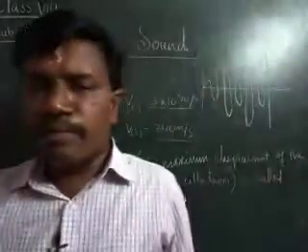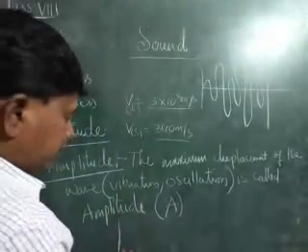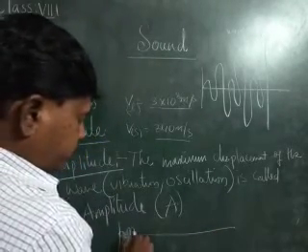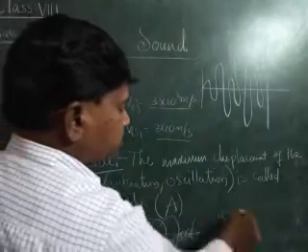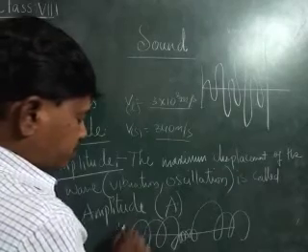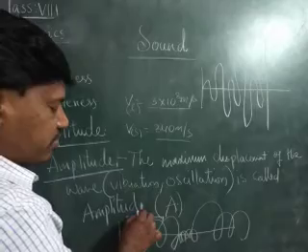Whereas in the case of the longitudinal wave, here a compression and rarefaction together make a wave.